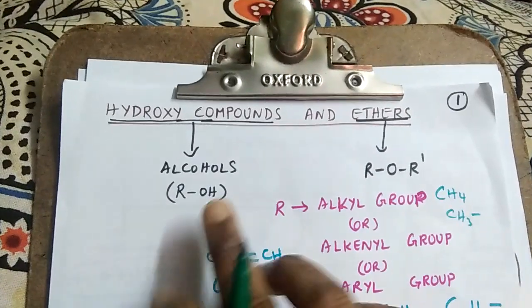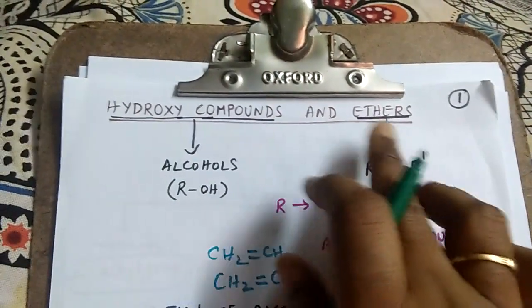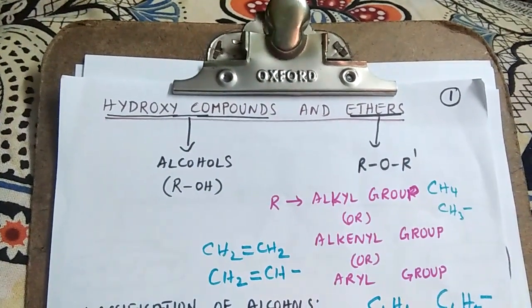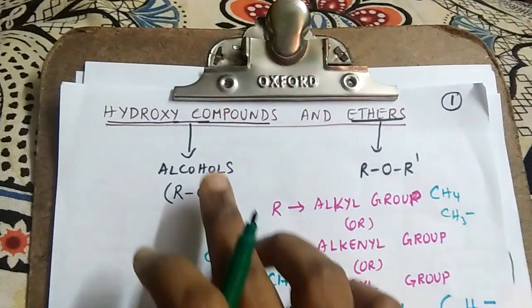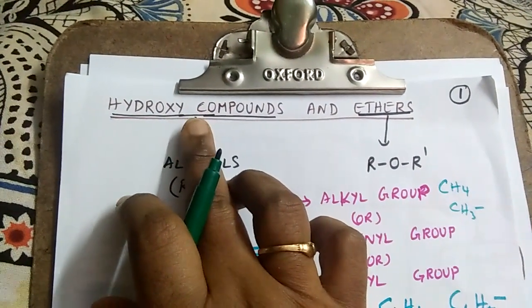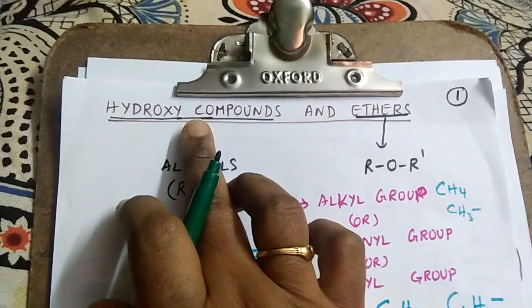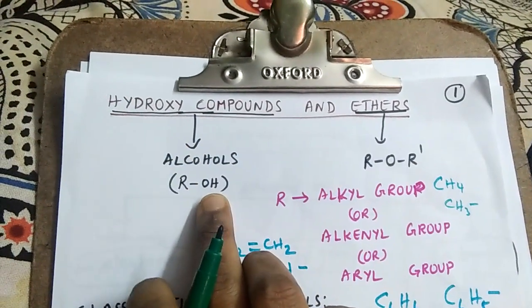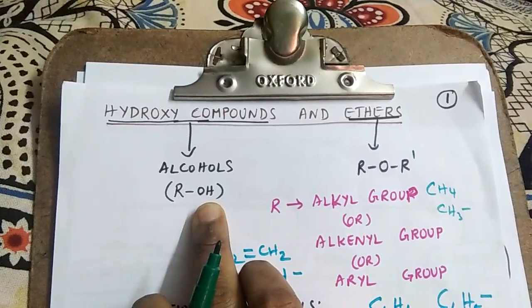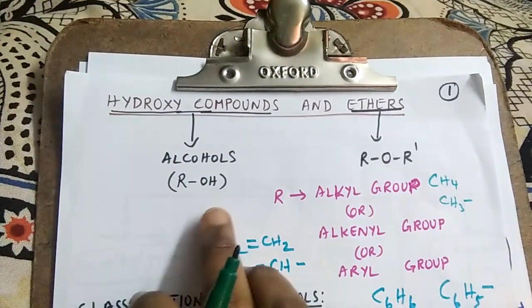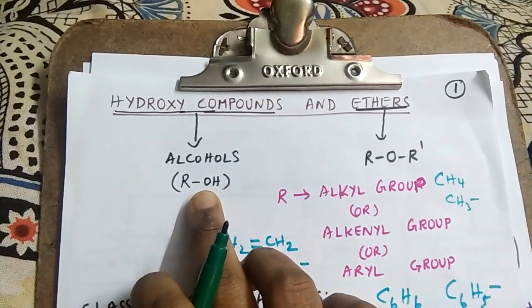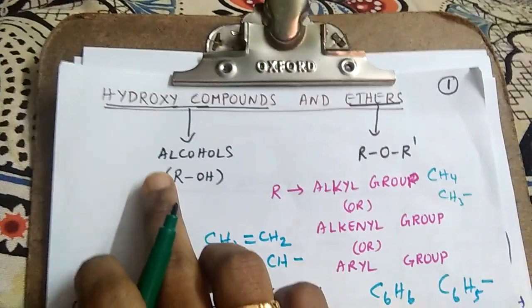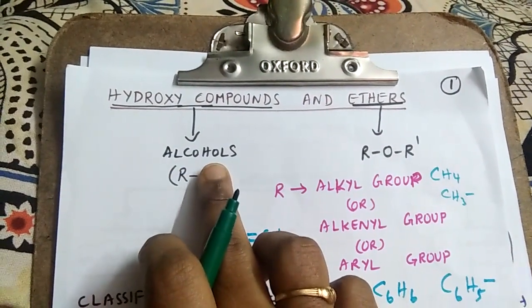I am going to start with hydroxy compounds and ethers in this video module. Hydroxy compounds. What are hydroxy compounds? Organic compounds that contain OH group are called hydroxy compounds. They are commonly termed as alcohols.